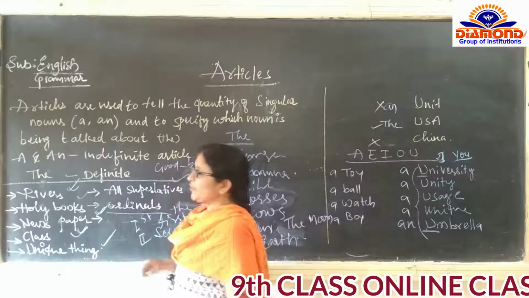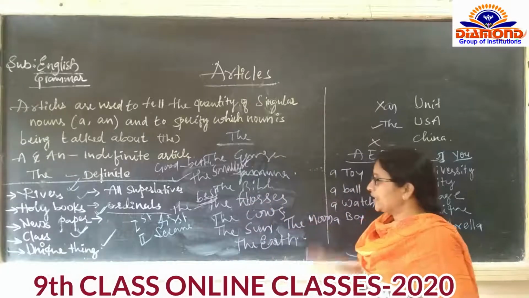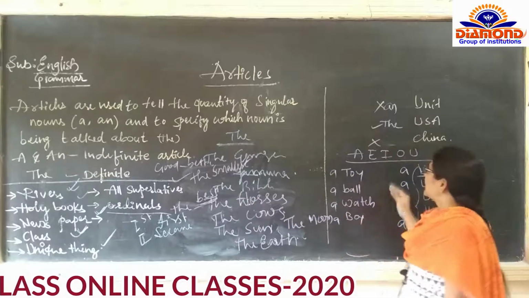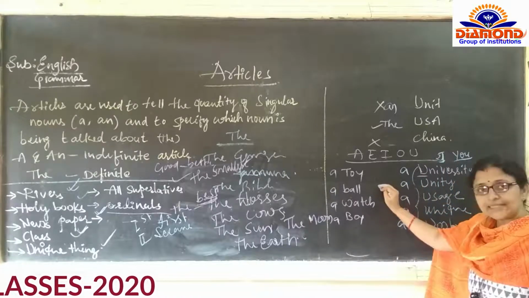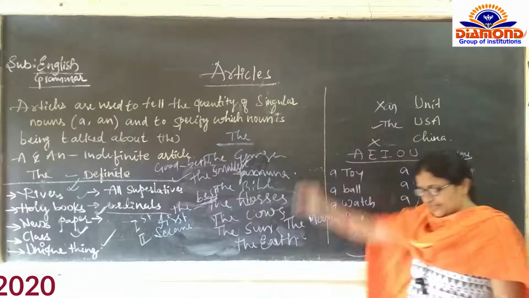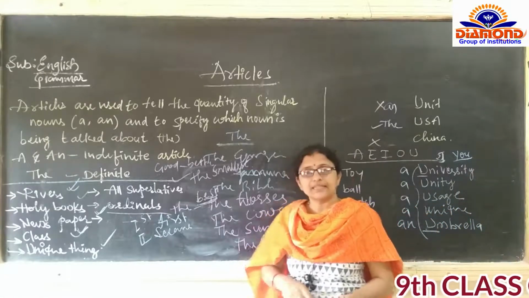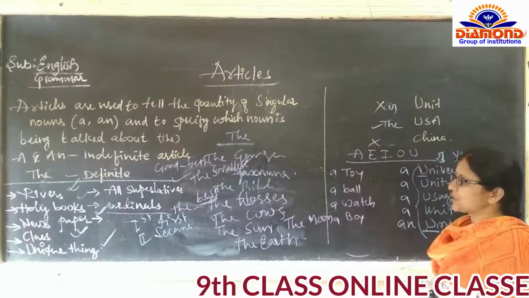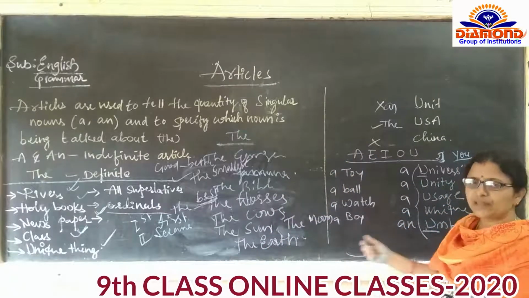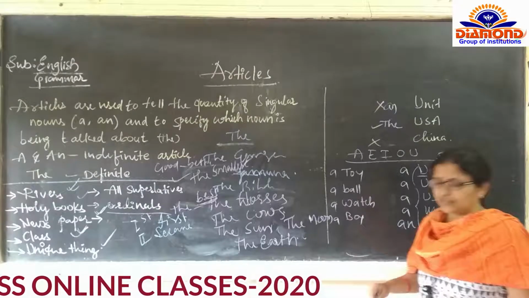Where to use the, and where not to use the. Then we have clarified the sounds of the vowels and consonants. This is the complete structure of the article, we can say. I hope you have understood this complete article structure. Next, with examples, we will solve these articles with fill in the blanks.